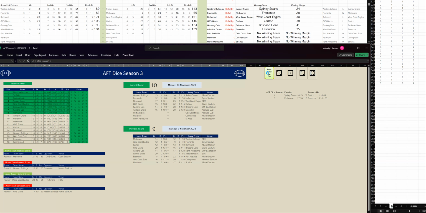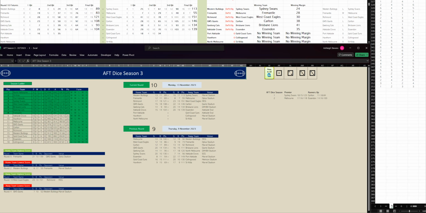Second quarter, Port Adelaide have kicked 3 goals, 1 to Gold Coast, 2-4. And at halftime, Port Adelaide are leading by 1 point. All right, let's go to the third quarter of Port Adelaide versus Gold Coast.